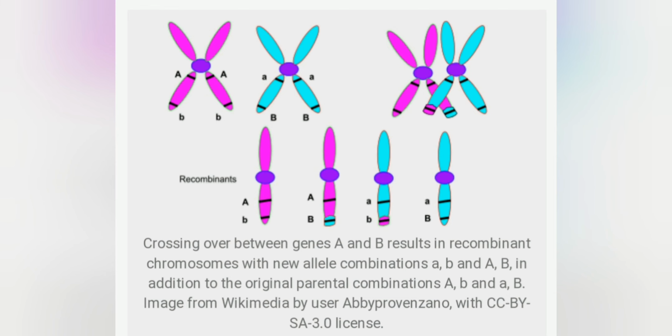So we can conclude that as the distance between the genes increases, linkage decreases. That means loosely linked genes show high recombination. And as the distance between the genes decreases, linkage increases. That means tightly linked genes show low recombination. So loosely linked genes show high recombination, and tightly linked genes show low recombination. Is it clear?